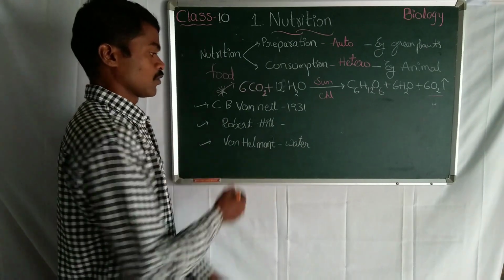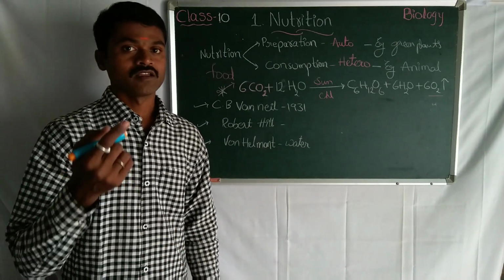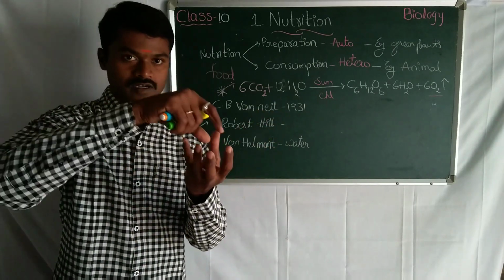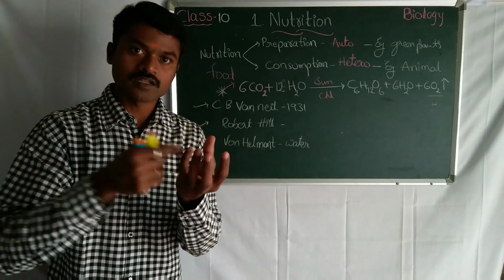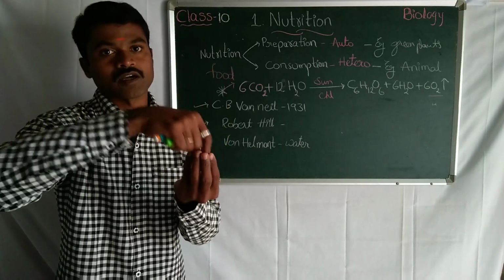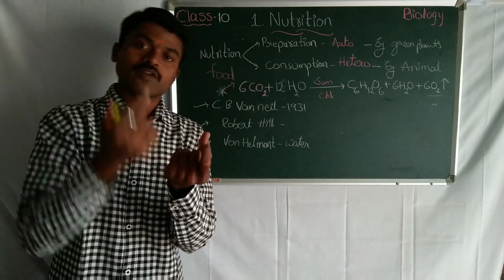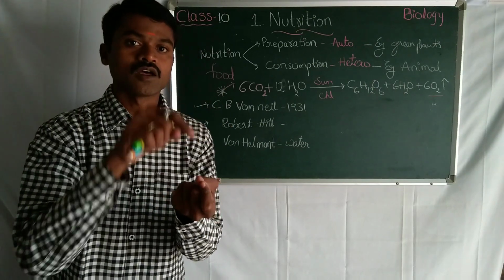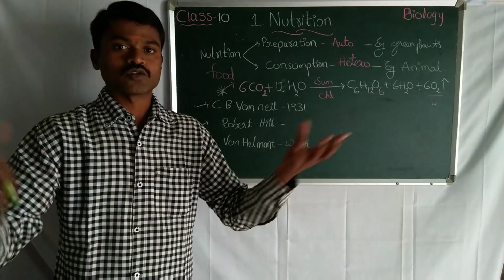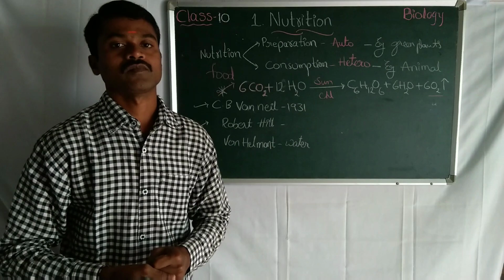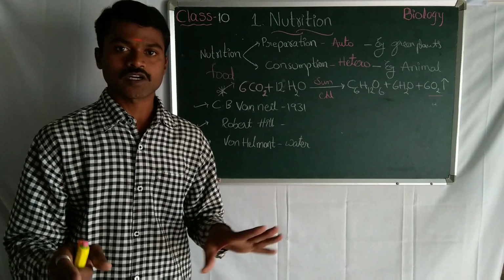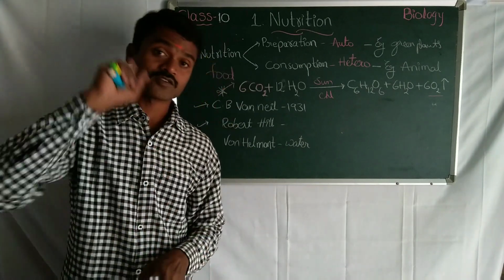After one point, now come to Van Helmont. Already you know about this person. In 6th class and 7th class, he said take a tumbler of water, add some color to that, and keep the plant, not in soil, but just the plant in the water. After some time, the color present in the water will be absorbed by the roots. By this, he said water is important for plant growth, to increase the mass of the plant. Of course, water is important for everyone. In every living organism, you can see the water percentage minimum 70, maximum 95.